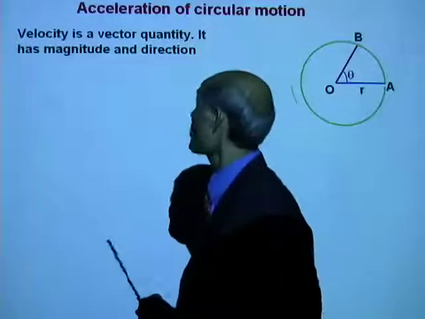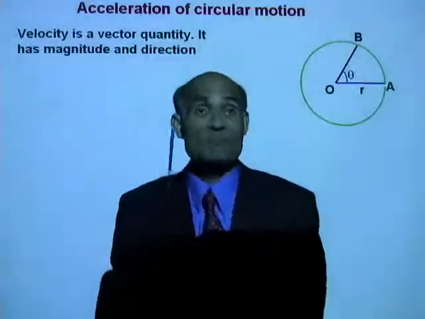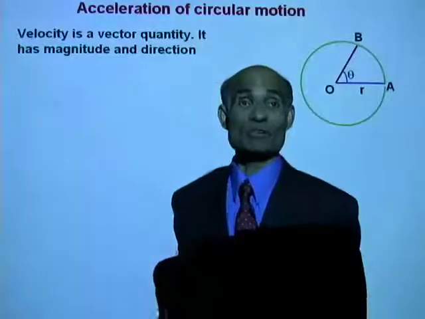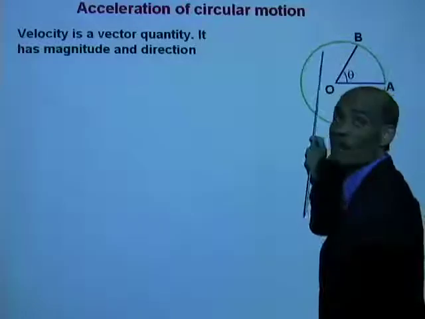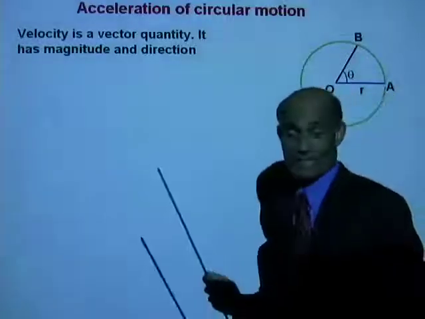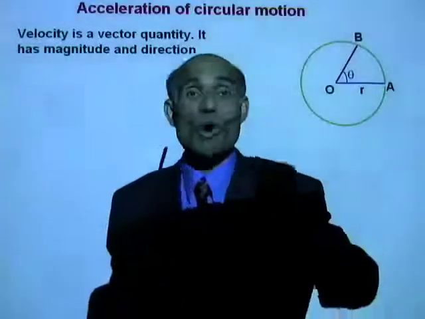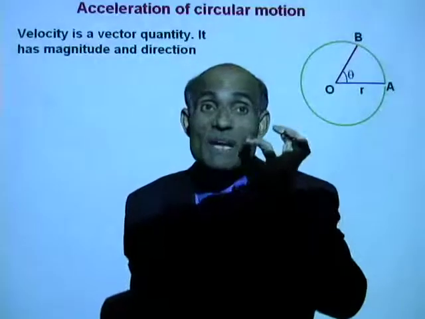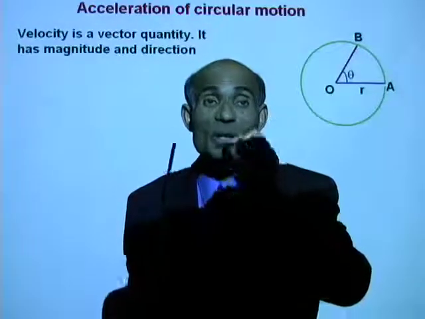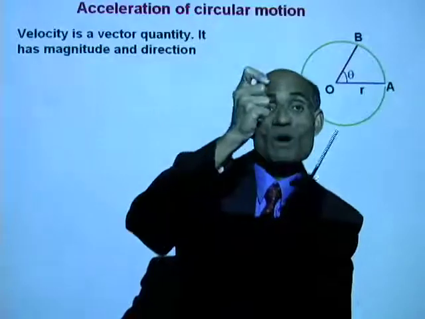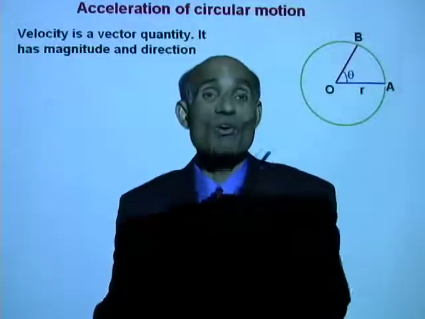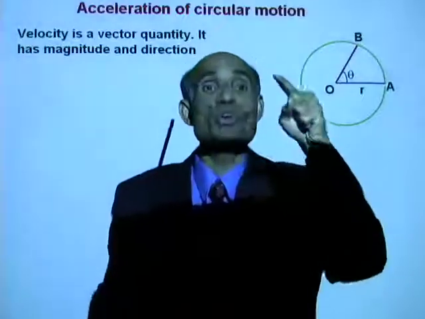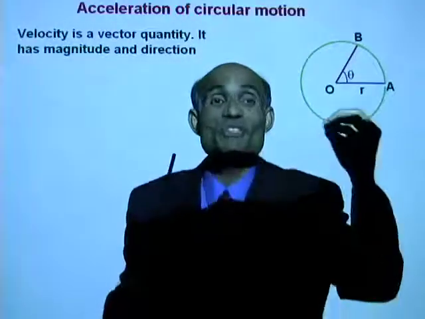Velocity is a vector quantity and it has magnitude and direction. So, if we talk about the velocity of an object moving along a circle, although the speed can remain constant, because the direction of motion continuously changes, the velocity of an object moving in a circle is continuously changing.